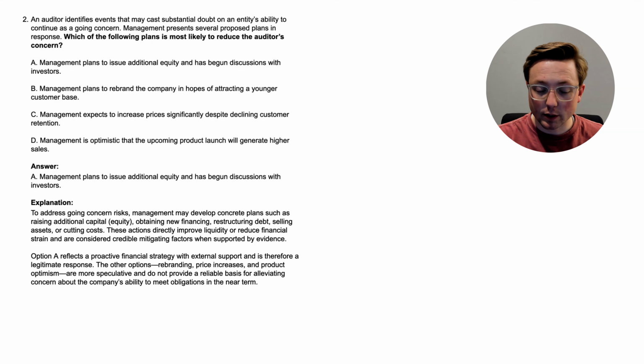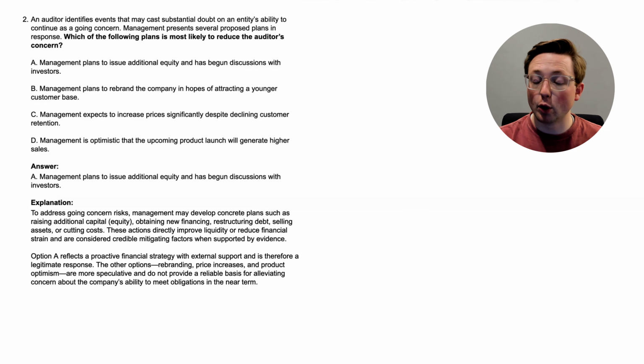To address going concern risks, management may develop concrete plans such as raising additional capital or equity, obtaining new financing, restructuring debt, selling assets, or cutting costs. All these things try to kind of help boost the company's money and boost their ability to take care of their liabilities. These actions directly improve liquidity or reduce financial strain and are considered credible mitigating factors when supported by evidence. So essentially, we're learning about mitigating factors for going concern in this question. So these are things that management can do to reduce the substantial doubt that an auditor has in the going concern of the company. Let's talk about the other options a little bit.